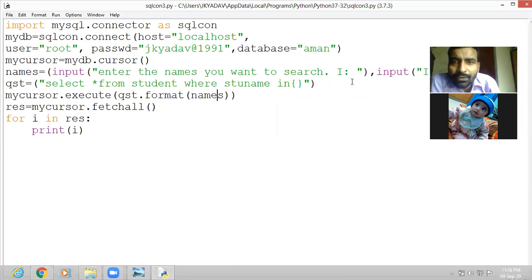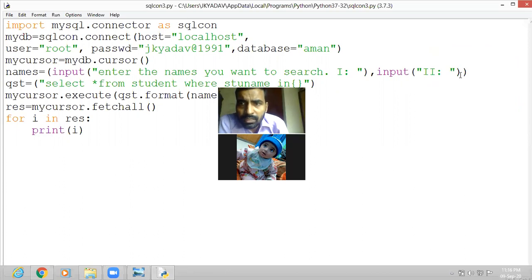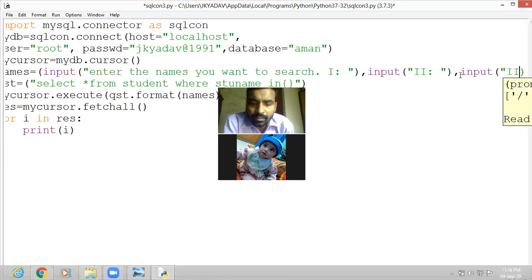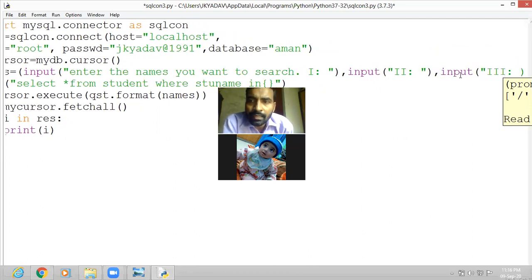So once again, if you want to increase the inputs, you can increase them. Afterwards also you can write many other inputs. Here we can write a third input. Input, then write there: enter the third name. Okay.